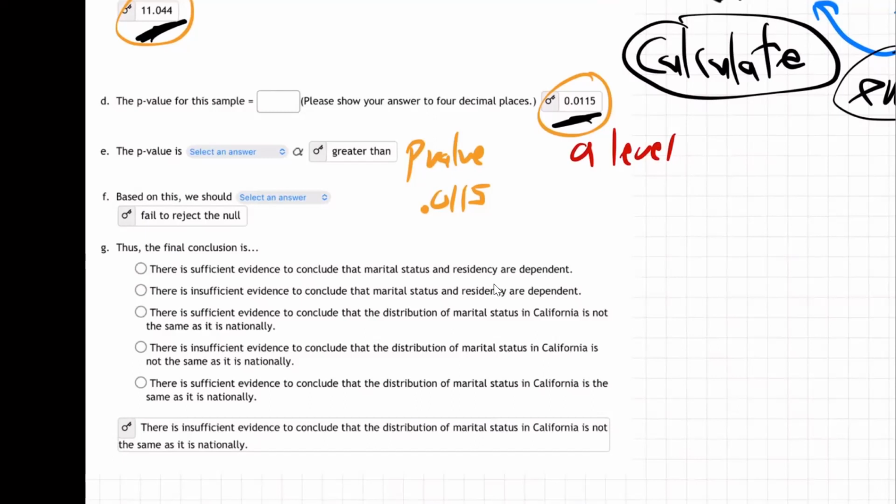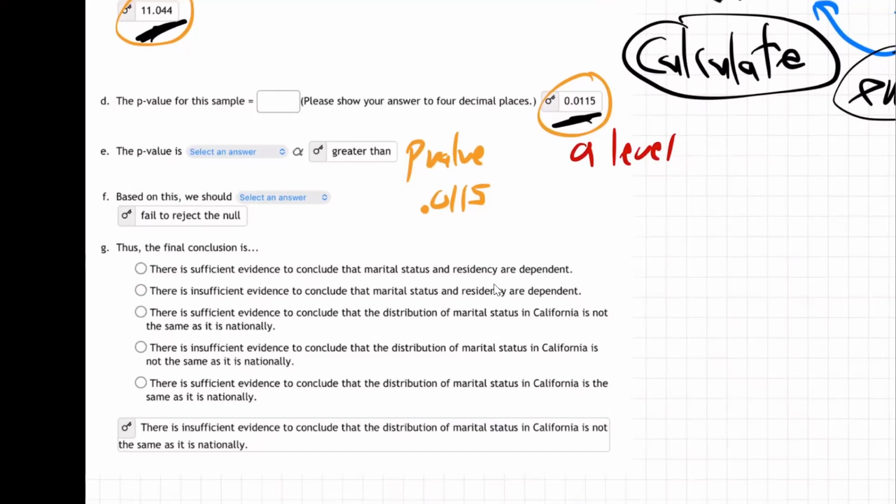Wait. Did I click the wrong one there? I did. Look at that. I should be a little more careful. H0 is this one, the same. H1 is not the same. So H0 is same. H0 is always same. Sorry about that mistake there.